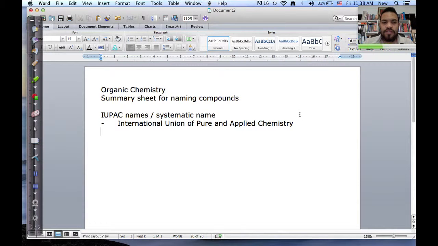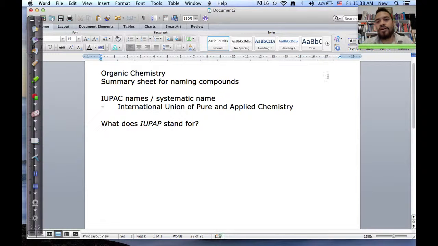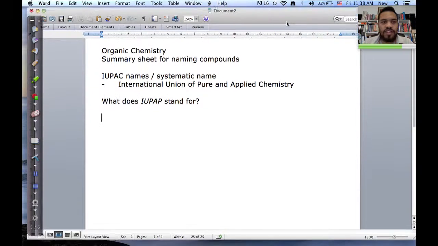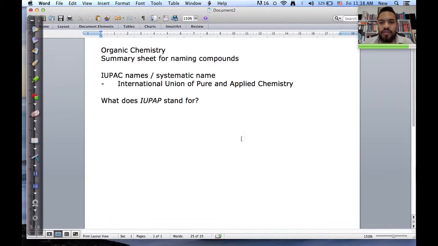Now, here's a question for you. What does IUPAP stand for? Notice the key difference. The one is IUPAC and the other one is IUPAP. That's for you to think about. Okay, so on our naming summary and convention sheet, what we're going to do is start looking at how many carbons the molecule has.